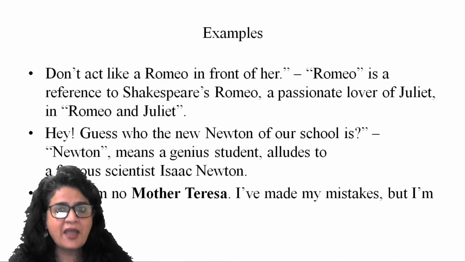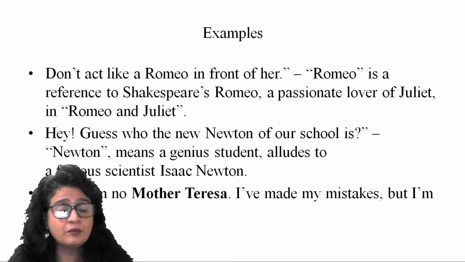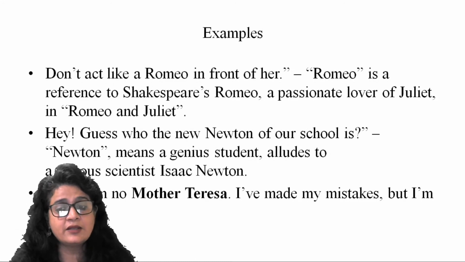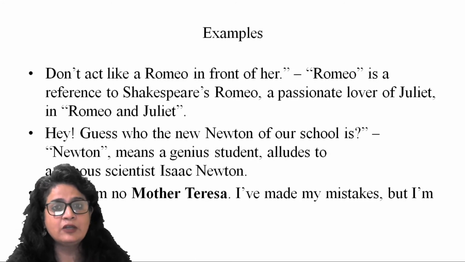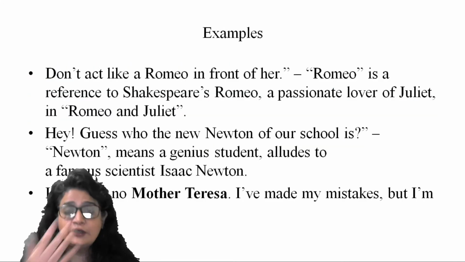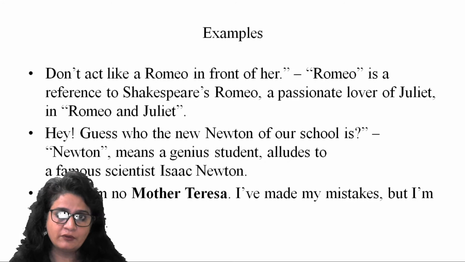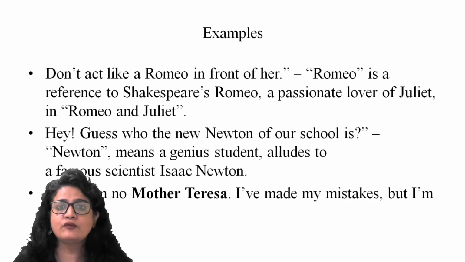So here, compassion, altruistic spirit, kindness, serving others, being sympathetic to others, all these characteristics are embodied by Mother Teresa. So when I say I am no Mother Teresa, that means I don't possess all these characteristics. So that's the way you allude to someone. You take an indirect reference, right? So when you say somebody is a big bull, that's an allusion to a man who is known as the big bull, right? So that's an allusive way of calling someone, right?